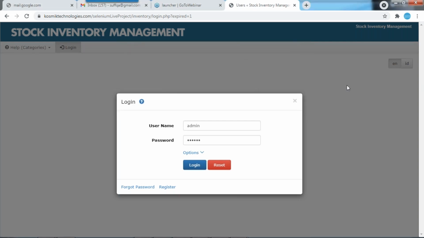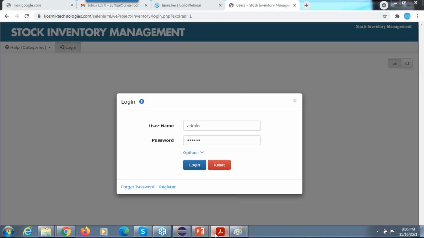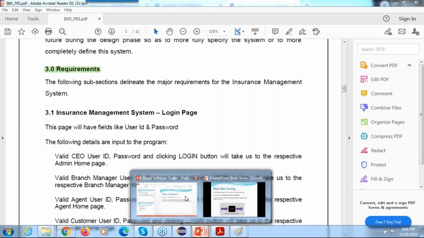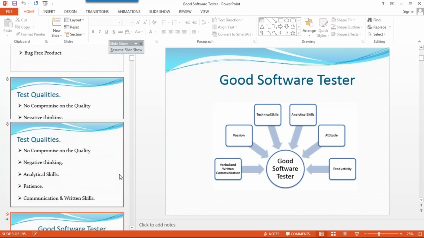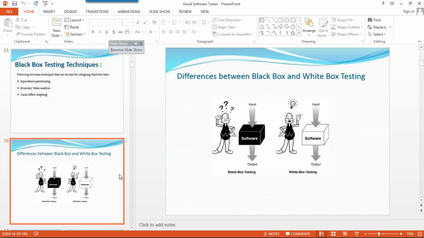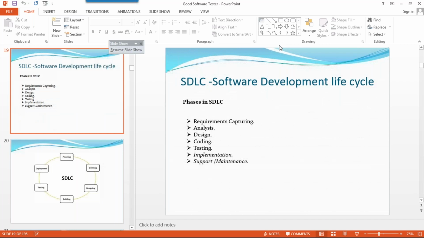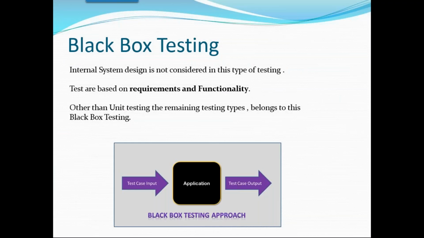Sir, are you going to provide any notes? Yeah, we will provide complete notes of what we are discussing in the class. Each and everything, notes and documents, whatever we are discussing in the class, the same thing we will provide. Don't worry about that. Recorded sessions also they will provide. Talk with the front office.